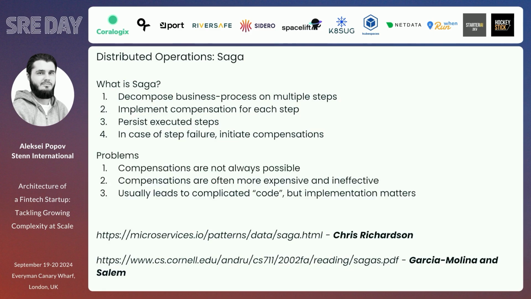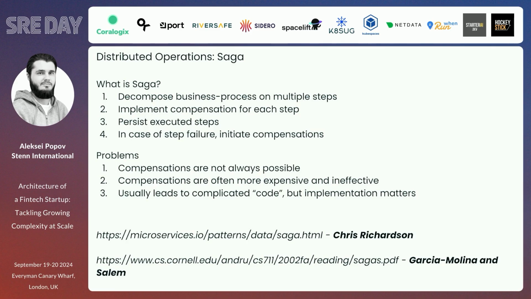The problem with that is that compensation is not always possible. If we already, for instance, transferred money and already paid commission, we cannot just roll it back. It's not possible in that way. Compensations are often more expensive and ineffective. Because of that, it usually leads to very complicated code, but implementation matters.